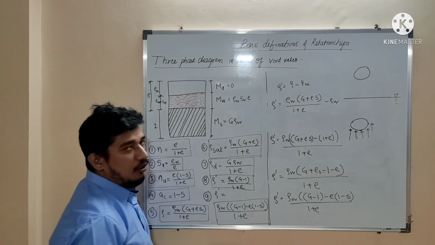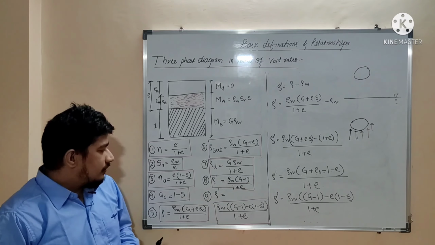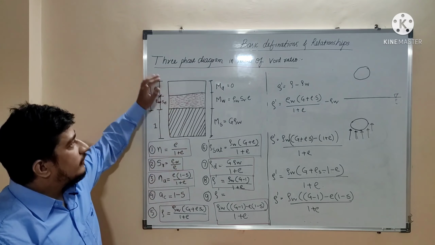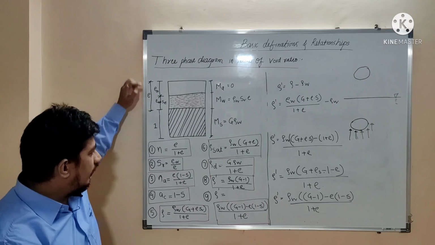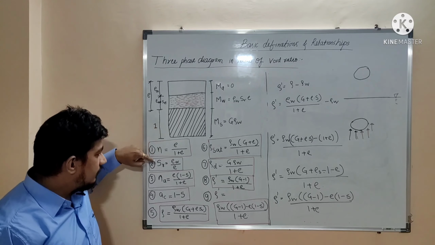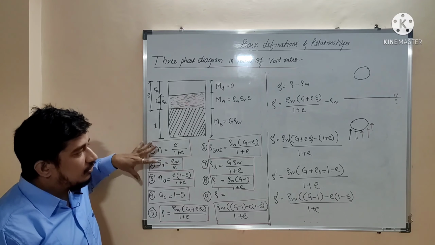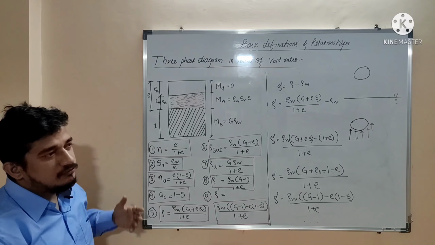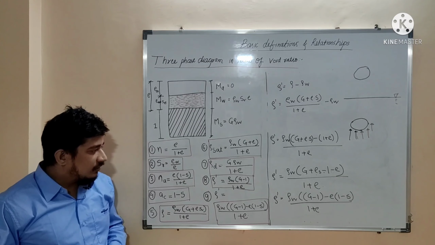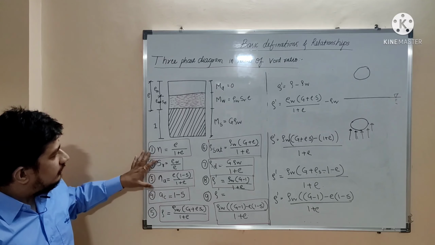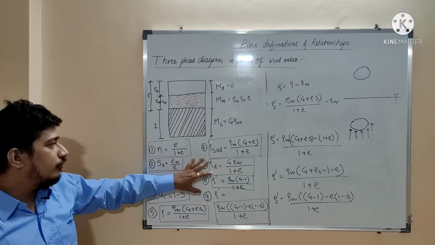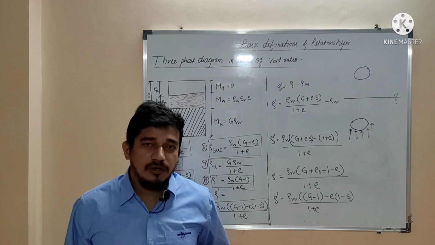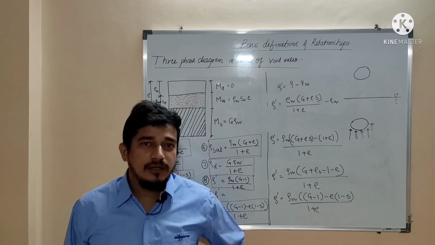So we got 9 formulas from this three-phase diagram. N is equal to E upon 1 plus E, S_R is equal to E_W by E. So all of these formulas we got, and normally for problems related to civil engineering, these formulas will be more helpful as compared to the others. So this is the end of our lecture today. The further part I will explain in the next lecture.